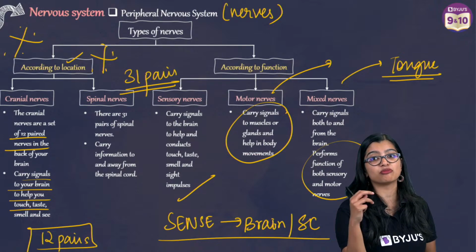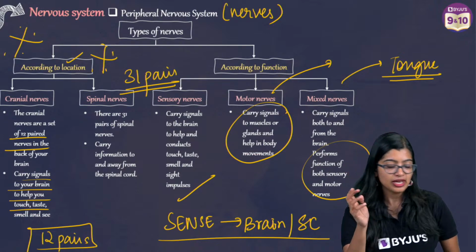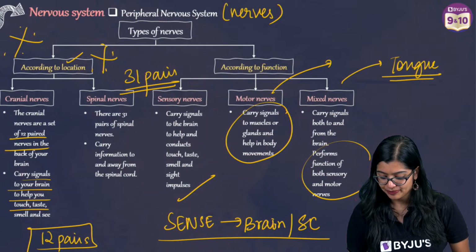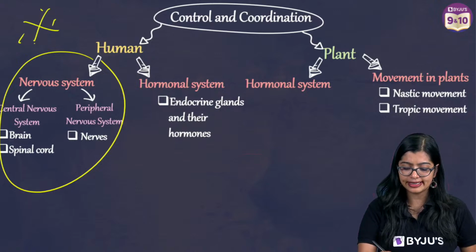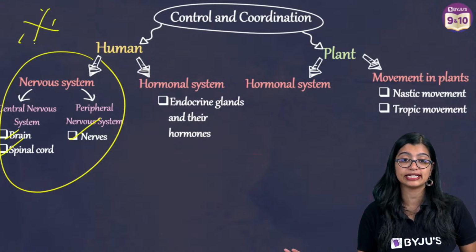Where we see that it performs both sensory as well as motor. Yes? So something to remember. Now with this, if you see, I have finished the full nervous system. It is done. We have finished all of these things.